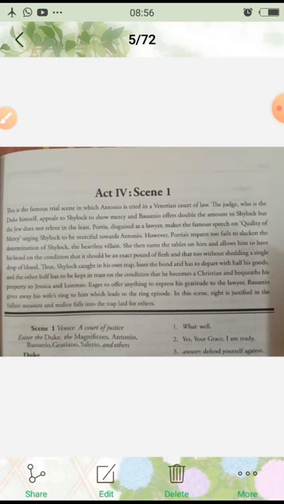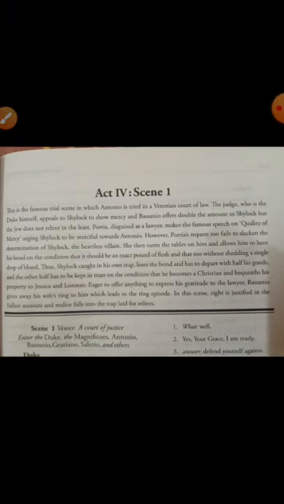So in order to show his gratitude to the lawyer, he was ready to give anything. Finally we will read in the scene that he was compelled to give away his wife's ring to the lawyer, which leads to the ring episode. And Act 5 is the ring episode. In this scene, right is justified in the fullest measure and malice falls into the trap laid for others.